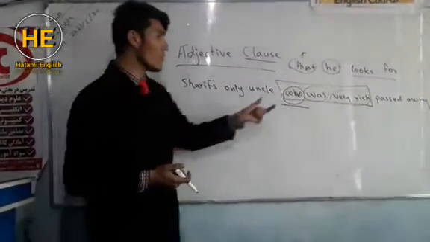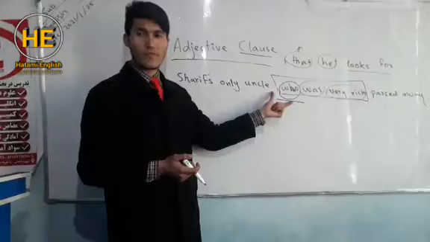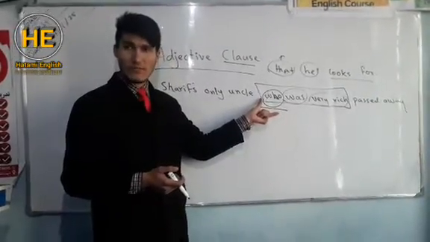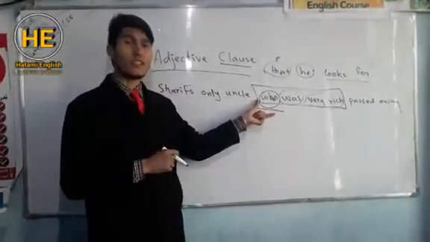But how to recognize this one as an adjective clause? See, how to know this one is an adjective clause? Is it possible to change this one into an adjective phrase, into an adjective? How?